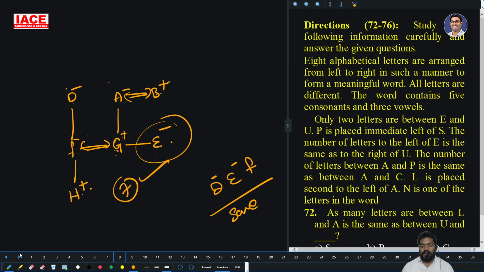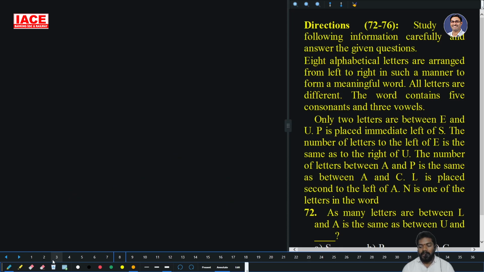Next, 72, 76. Eight alphabetical letters are arranged from left to right in such a manner to form a meaningful word. All the letters are different. The word contains 5 consonants and 3 vowels. Only 2 letters are between E and U. So, E, 2 letters, U, 2 letters, E. You don't know yet which is satisfied.